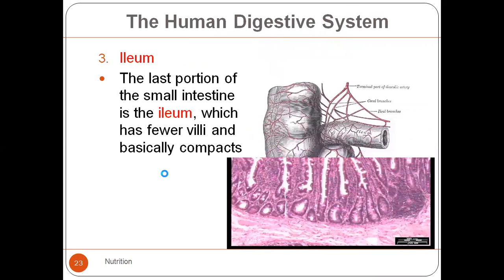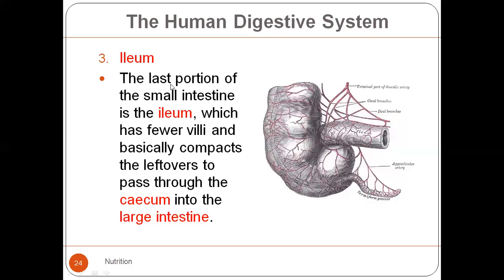Okay, right. The ileum is the last part of the small intestine, and it has fewer villi, and basically it compacts the leftovers and passes them into the cecum, which is the first part of the large intestine. What is the main function of the ileum? The main function of the ileum is passing the food into the cecum, into the large intestine. Okay.